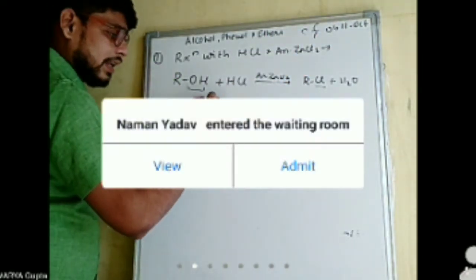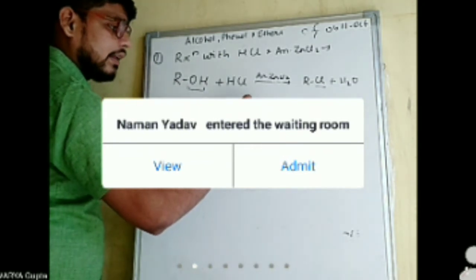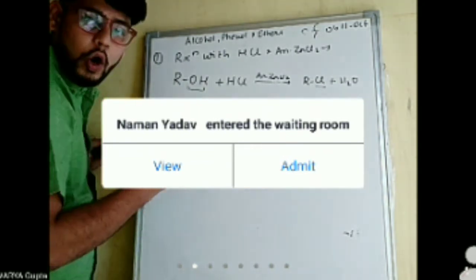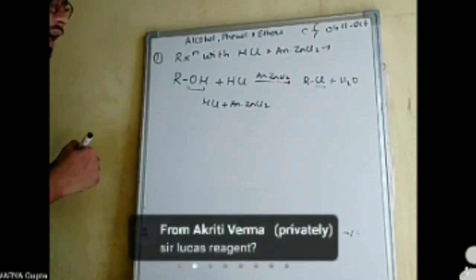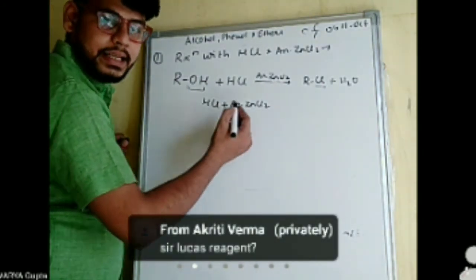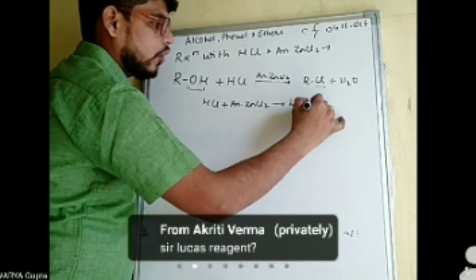This combination of HCl plus anhydrous ZnCl2 is the Lucas reagent. Very good.